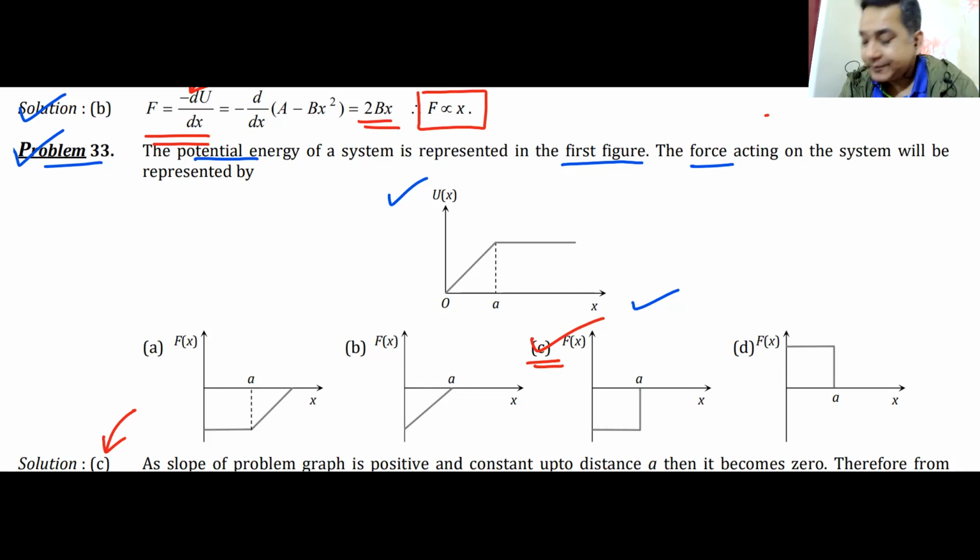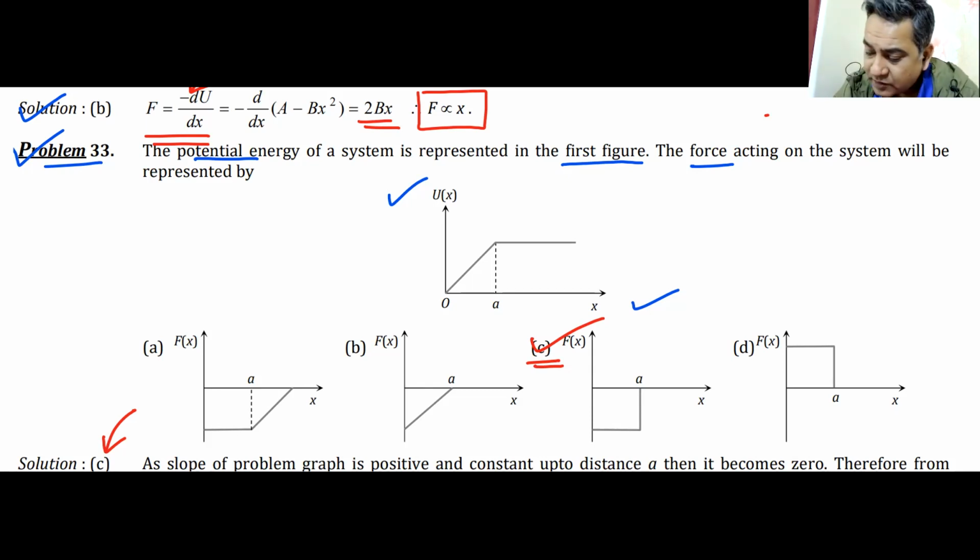Yeah. Tell me. If slope is positive, then distance is 0, sir. Sorry. Just speak loudly, beta. I am not able to hear you. Let me get my volume up. Okay. My volume was down. Okay. Now tell me. If slope is positive, then distance is 0, sir. If slope is positive, then distance is 0. No, I don't understand it.